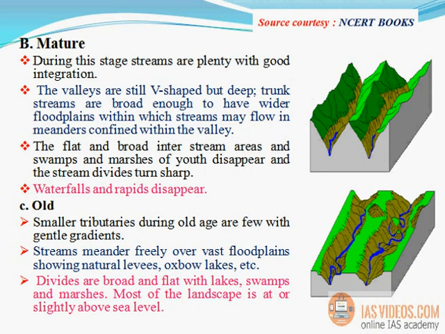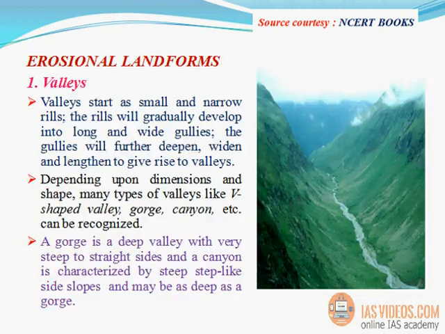Divides are broad and flat with lakes, swamps and marshes. Most of the landscape is at or slightly above sea level. Erosional landforms. 1. Valleys. Valleys start as small and narrow rills. The rills will gradually develop into long and wide gullies. The gullies will further deepen, widen and lengthen to give rise to valleys.